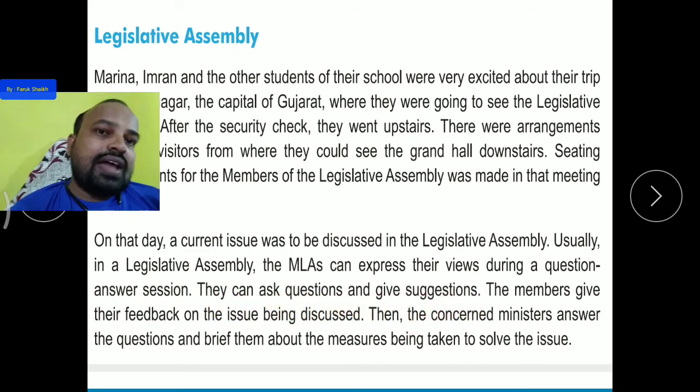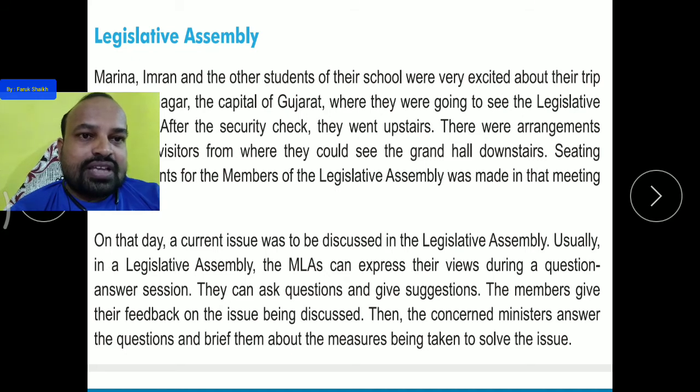So during the question answer session, some period of time is given to the MLAs. In that 1 hour they can ask questions and get the answers. They can also give their opinion and their suggestions. The members give their feedback on the issue being discussed. Then the concerned minister answers the questions and briefs them about the measures being taken to solve the issue.